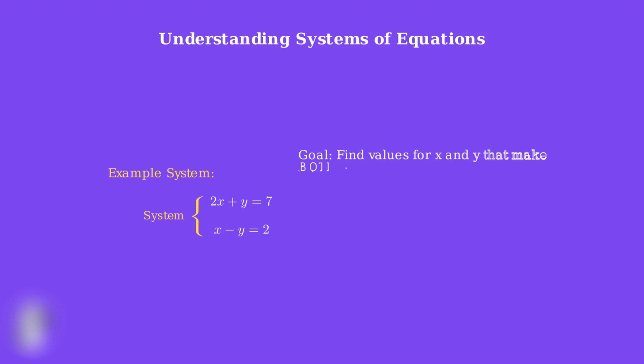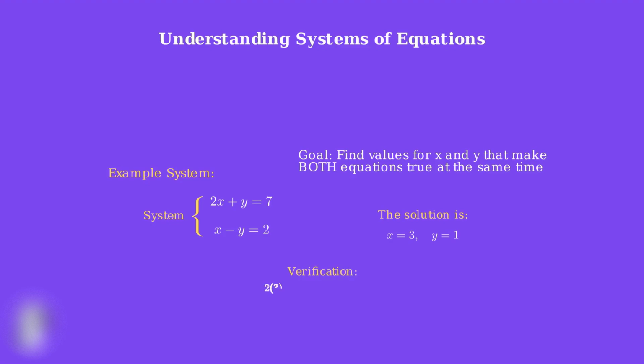Our goal when solving a system is to find values for x and y that satisfy both equations simultaneously. This means we need to find numbers that, when substituted for x and y, make both equations true at the same time. For this system, the solution is x equals 3 and y equals 1. But how do we know this is correct? We need to verify that these values satisfy both equations.